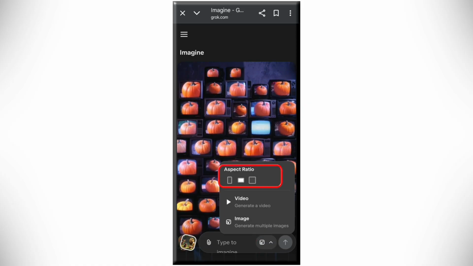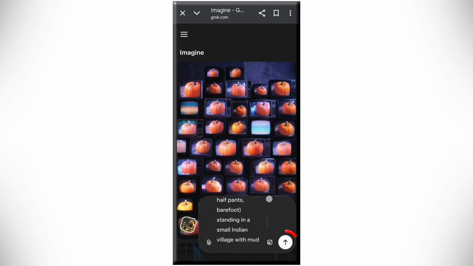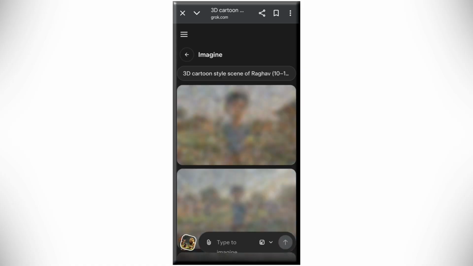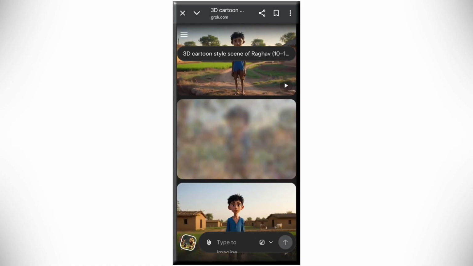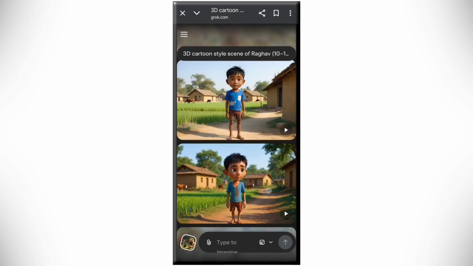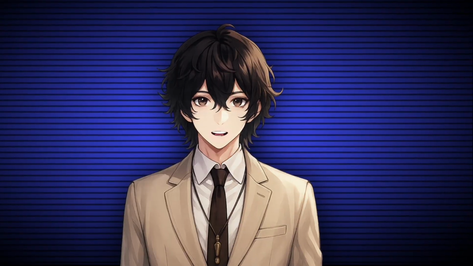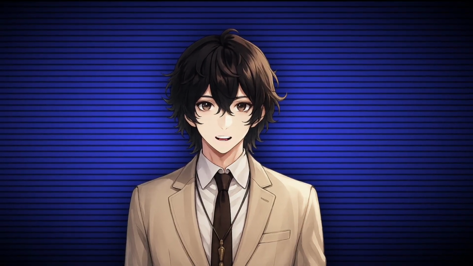Select the image's aspect ratio. Then click on Image. Paste your image prompt here. Click on this arrow and in a few seconds, unlimited images will be generated. Tap and hold on the image you like and download it from here. Follow these simple steps to generate images from all the image prompts.